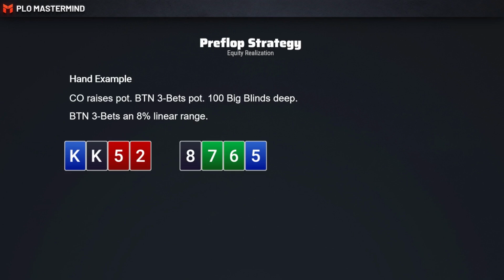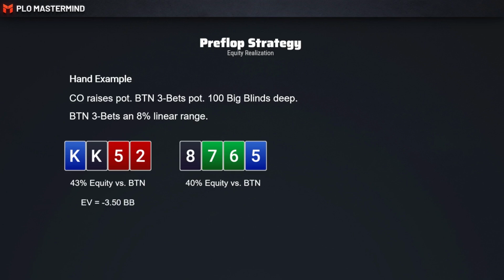Let's have a look how the solver would play this. On the left-hand side, to start off with equities, we have 43% equity against button's 3-bet range, and the 8-7-6-5 hand has only 40% equity. So the hand on the right-hand side has actually less equity against the 3-bet range than King 5 deuce.